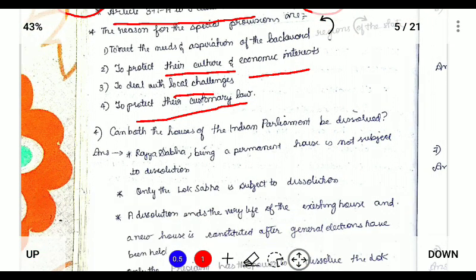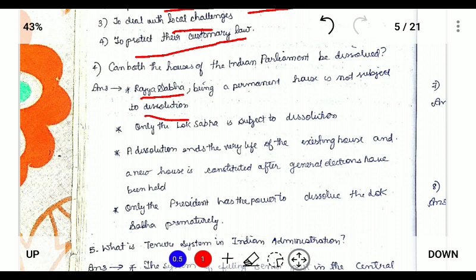Next, can both the houses of the Indian Parliament be dissolved? We know that only the Lok Sabha can be dissolved. The Rajya Sabha is a permanent body and cannot be dissolved, because every two years one-third of its members are changed.